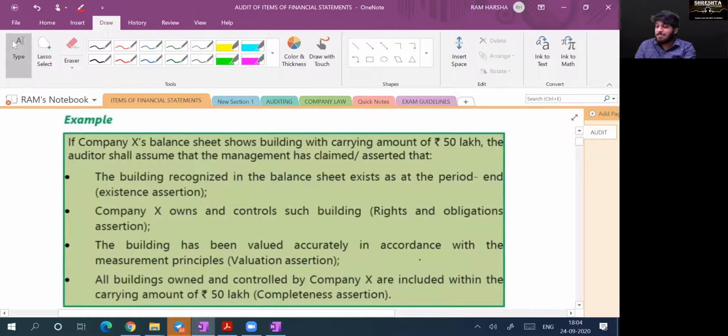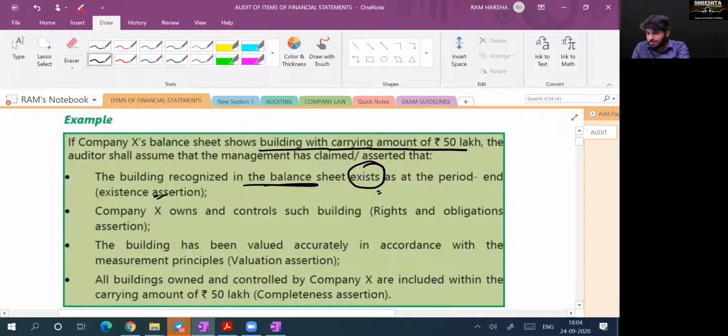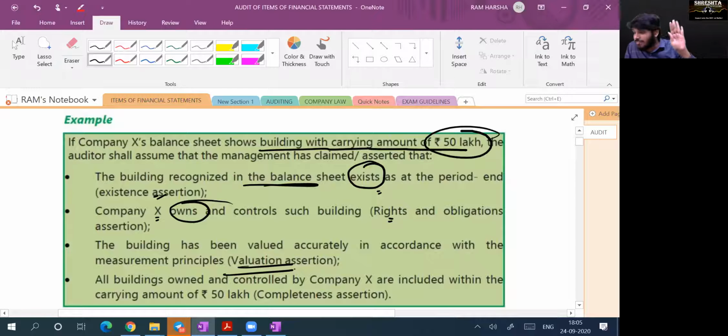Suppose company X balance sheet shows buildings with carrying amount of 50 lakhs. What assumptions is the company making? The fact building is recognized in balance sheet. No, it shows that building is existing at period end. The building is shown as a fixed asset. No, it shows building is owned by X. Rights and obligations are with X. Now you are showing 50 lakhs value. No, indirectly you are also doing valuation. Now you are saying buildings is totally 50 lakhs. You are saying this is the total value of the buildings.